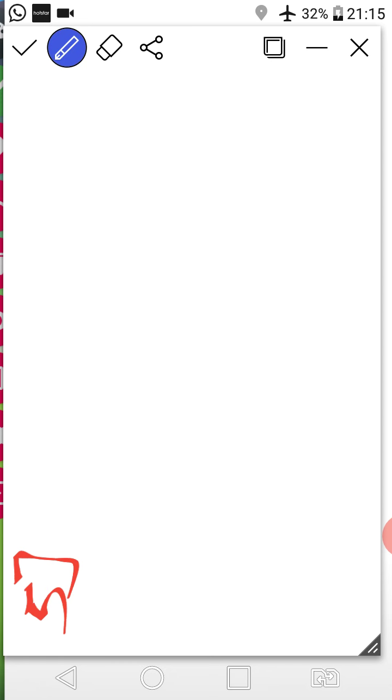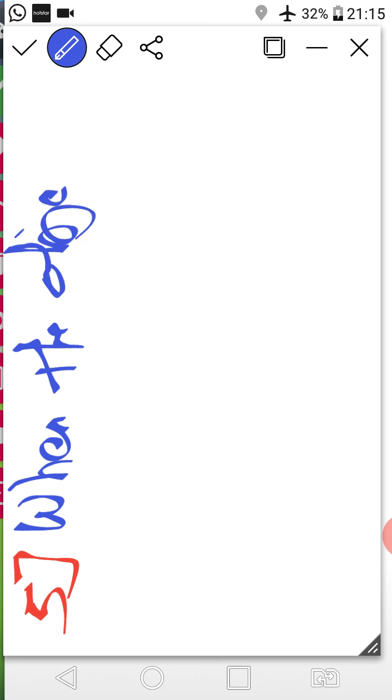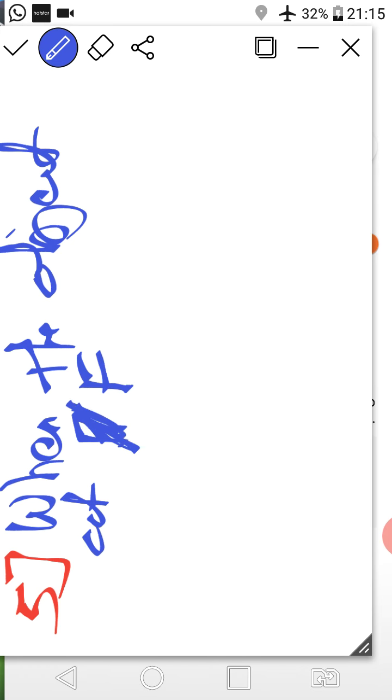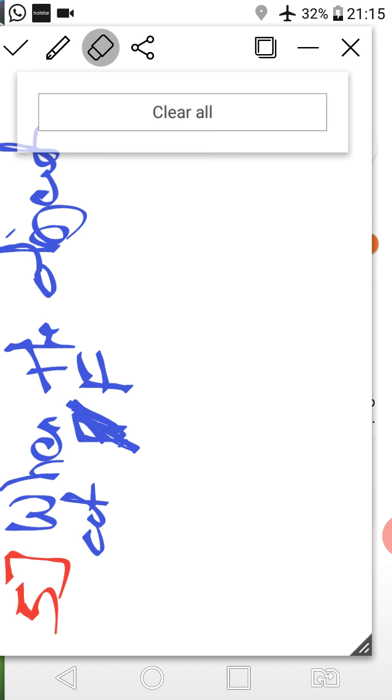Now we will see the fifth method. Fifth method is what? Again closer to the mirror, when the object is at F. Clear class?